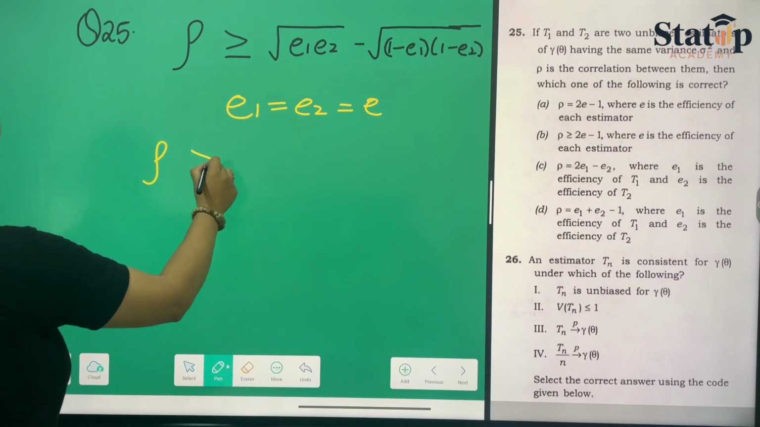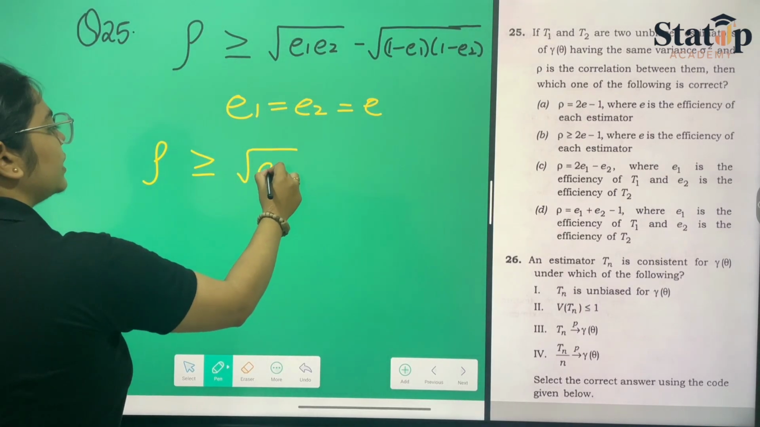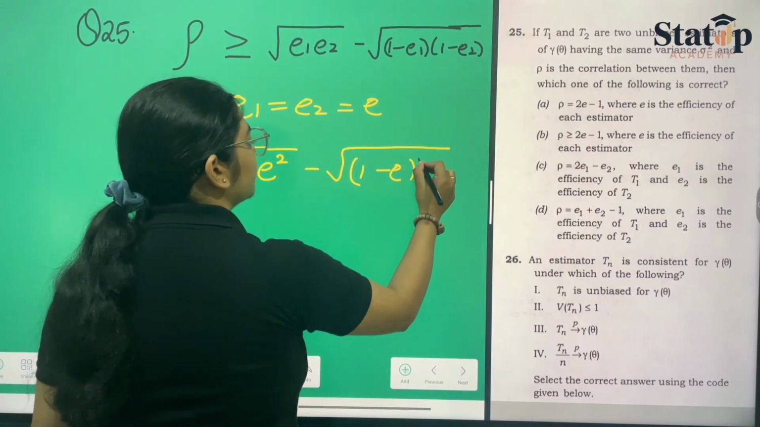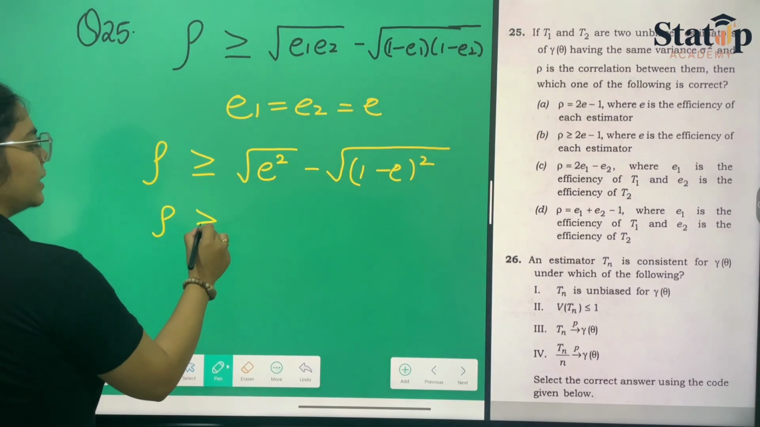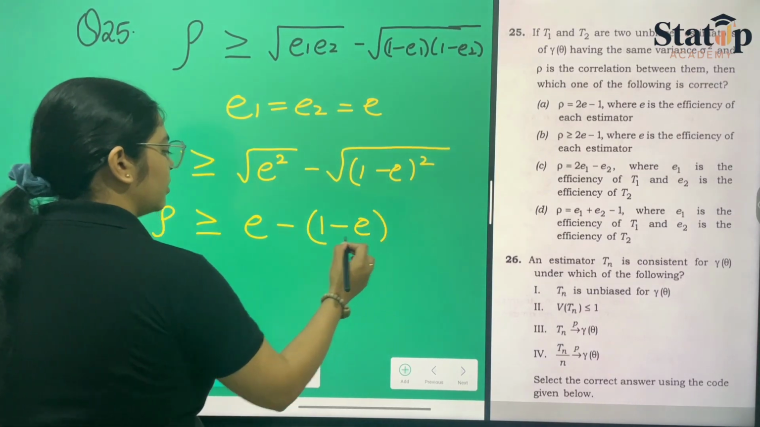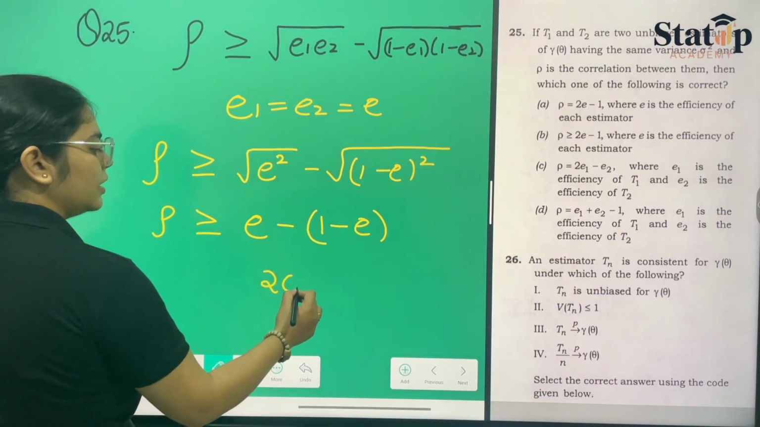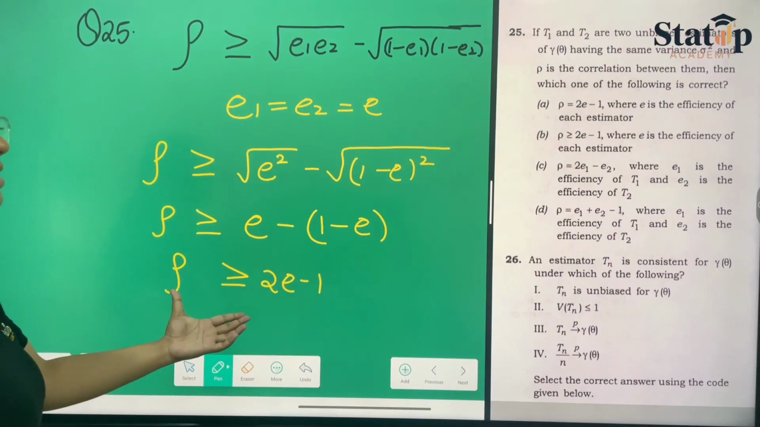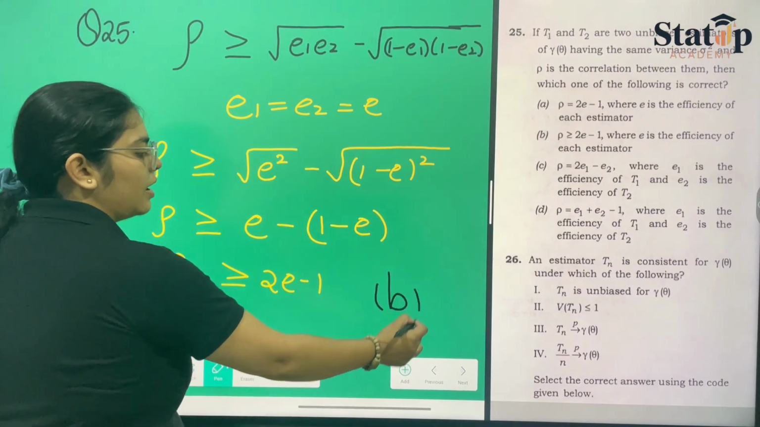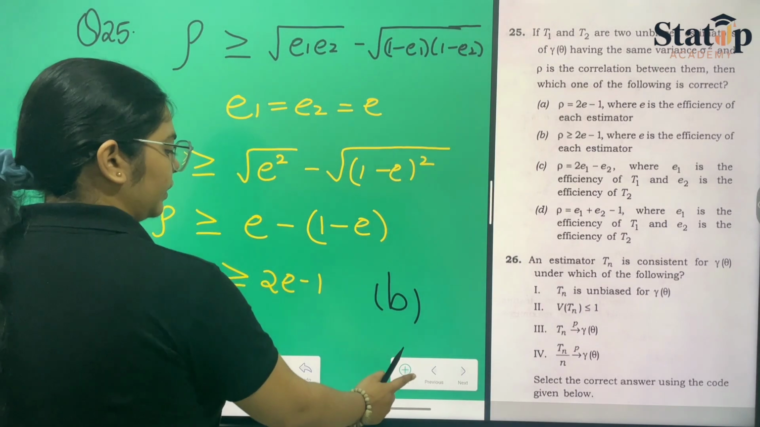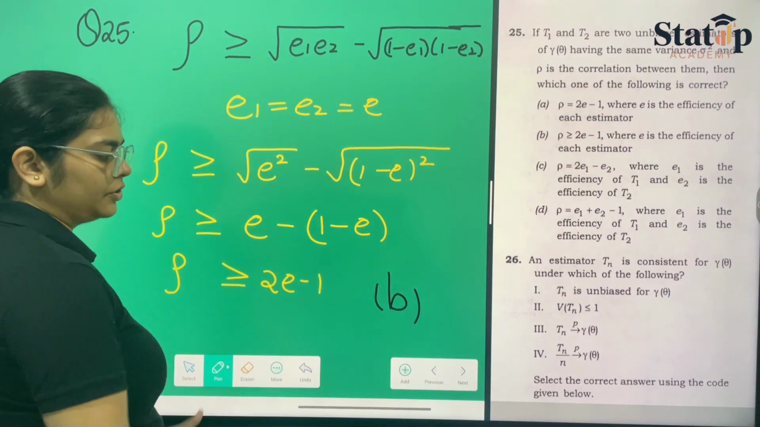So rho is greater than or equal to the square root of E squared minus the square root of (1 minus E) whole squared. So rho is greater than or equal to E minus (1 minus E), which is 2E minus 1, and this matches exactly with our option number B, and hence option B is the correct option for this question. It was easy, just the direct implementation of this theorem.